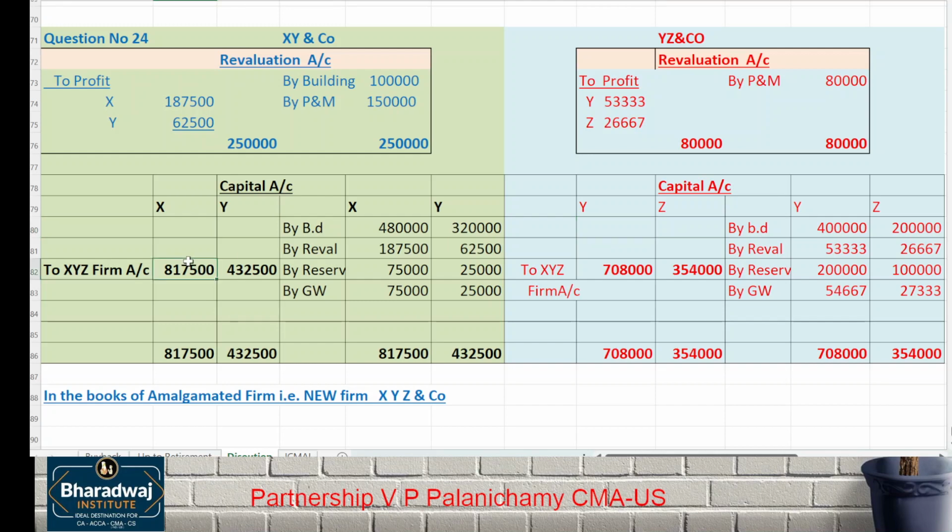This is the capital of X and Y. The capital of X and Y is there, and the capital of Y and Z is there. Based on that, we have to work out the total capital of the firm. We'll pass all the journal entries. Then we'll see the capital adjustment later. Have we taken up this?